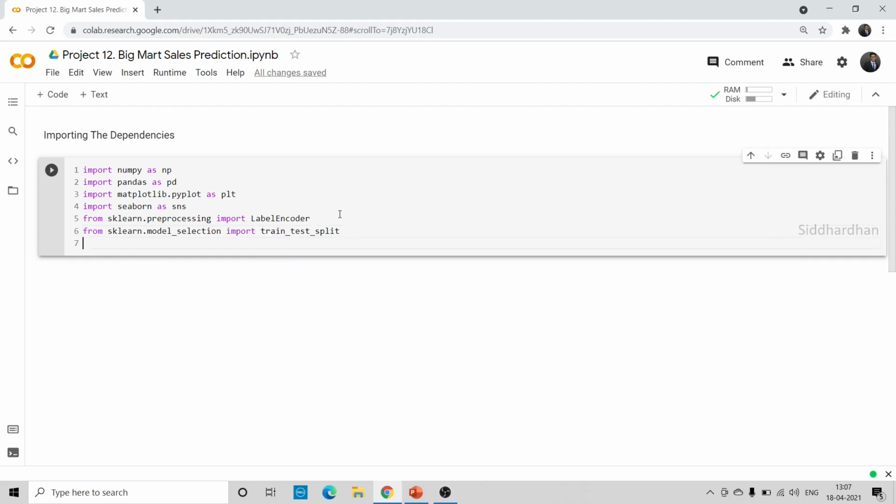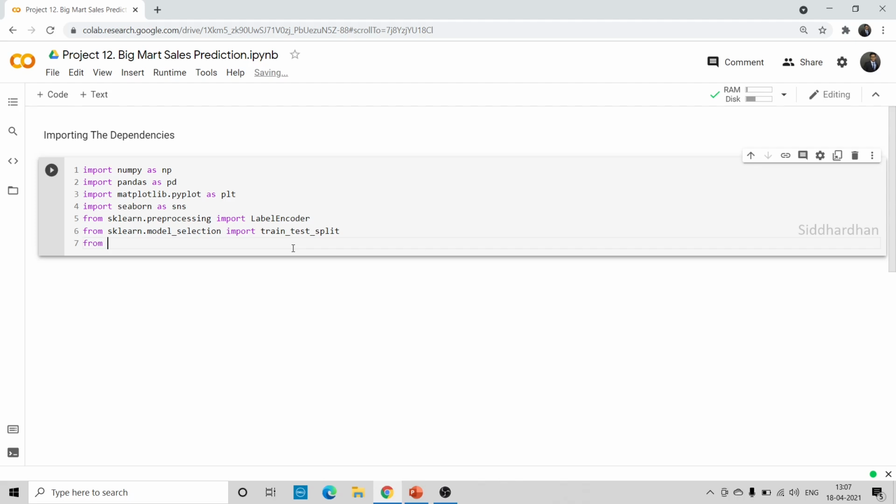So if you remember, I told you that we will split our data into training data and testing data, and this splitting will be made using this train test split function. Okay, so now we need to import our model. In this we are going to use the machine learning model called XGBoost Regressor, right?